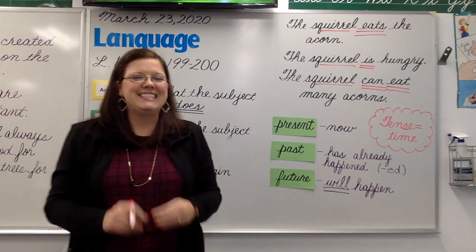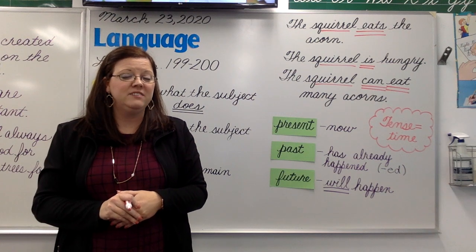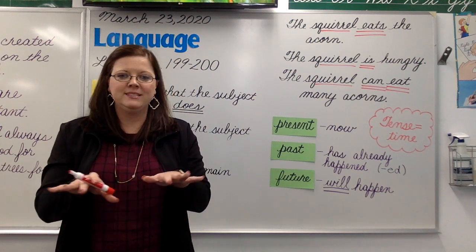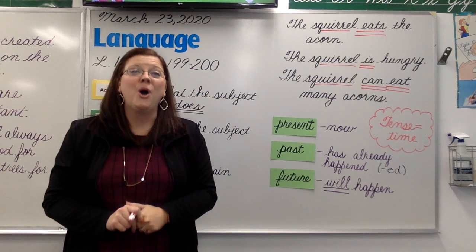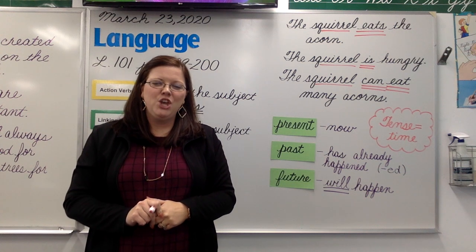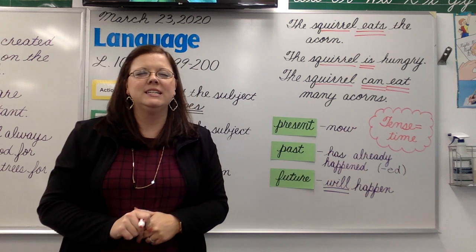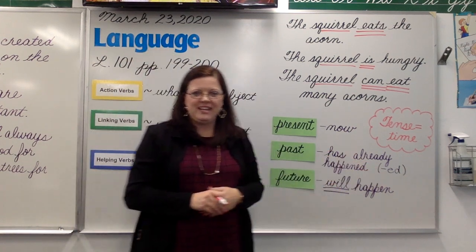There are three tenses in our English language that we're going to be talking about today. The first one is happening right now. And we call that kind of tense the present. Present happens now. The second kind of tense has already happened. We call that the past tense. Usually a past tense verb will end with a d sound or an ed that's been placed at the end.